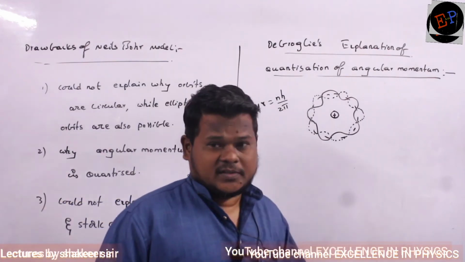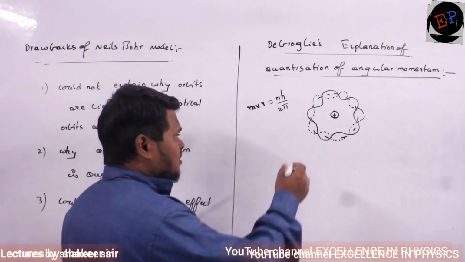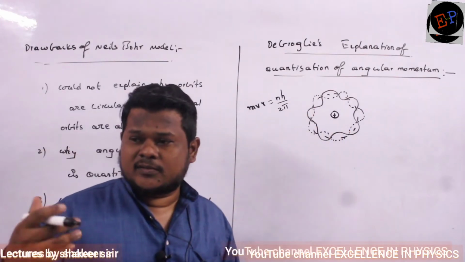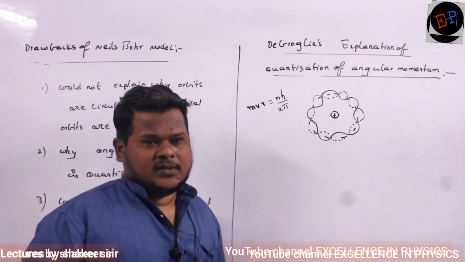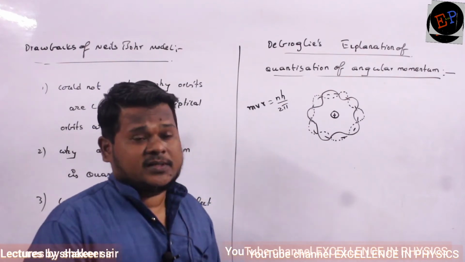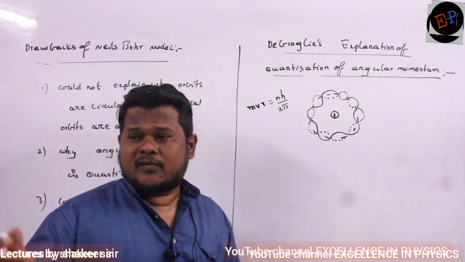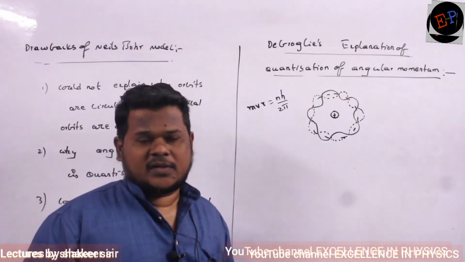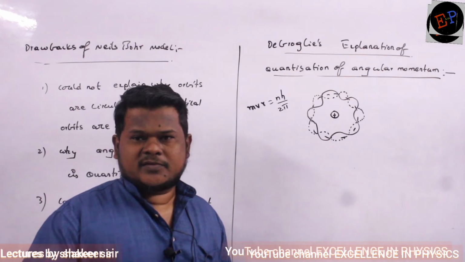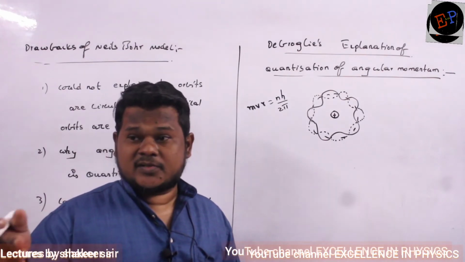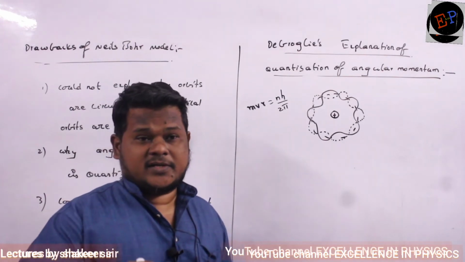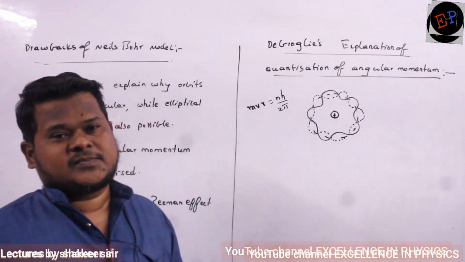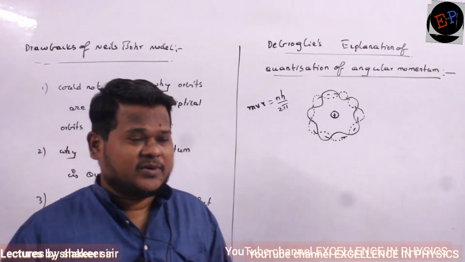So de Broglie said that the electron is showing wave properties also. So de Broglie was the person who said that matter and radiation are not different, they are one and the same. Are you able to understand? Matter is a form of energy. Radiation is also a form of energy. Radiation can be converted into matter, matter can be converted into radiation, and it is correct also. Are you able to understand?